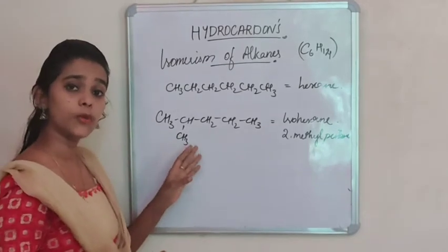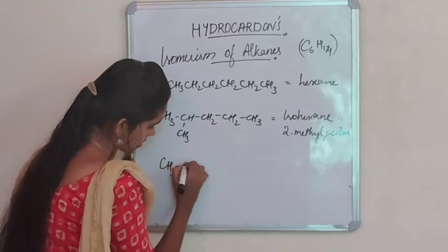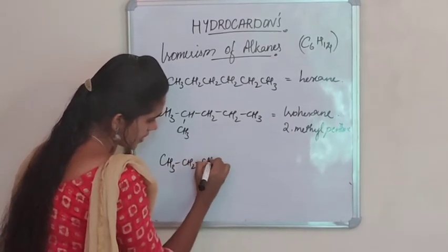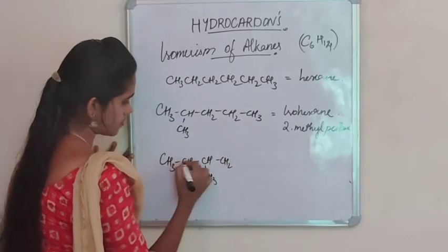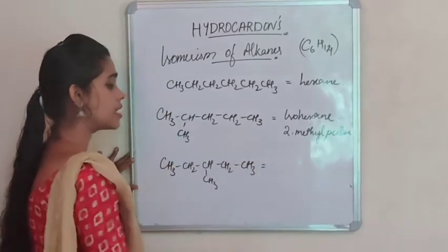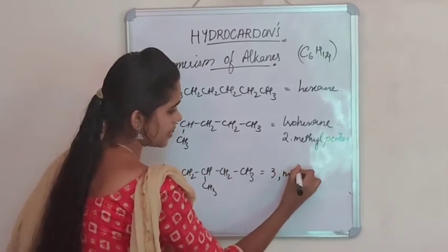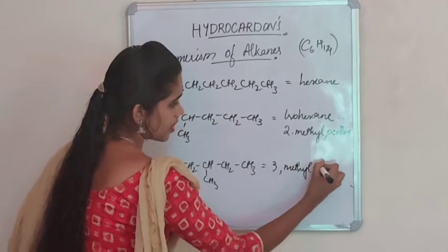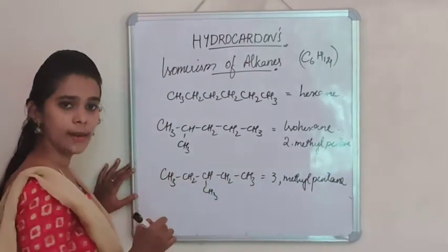If the methyl group is on the third carbon atom, then CH3-CH2-CH(CH3)-CH2-CH3. Then the naming is 3-methylpentane, since the substitution is on the third carbon atom.